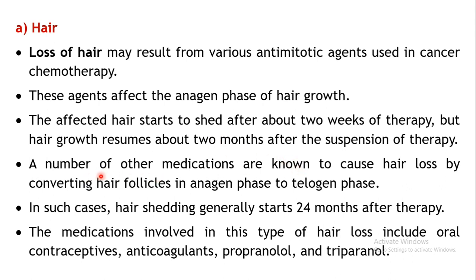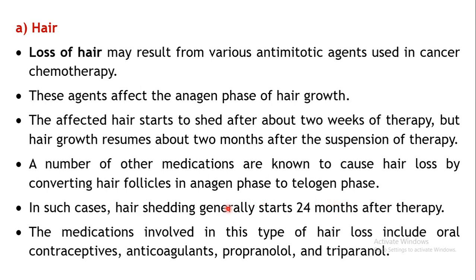Then there are certain other drugs also which are responsible for the hair loss by another mechanism, that is they convert the anagen phase wherein the hair growth takes place to the telogen phase. As I've told you earlier, there are certain periods in a particular year wherein the hair growth halts. So that particular phase is known as telogen phase. Here the follicles become inactive, so that the hair growth does not take place further. So it converts anagen phase to telogen phase and it will result in hair loss.